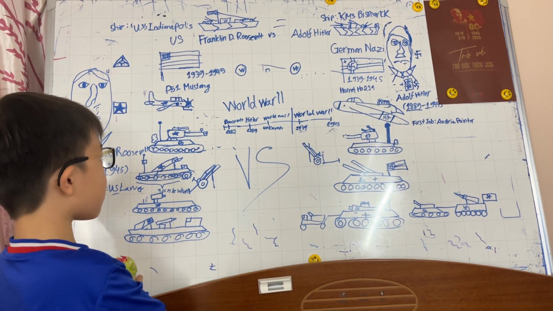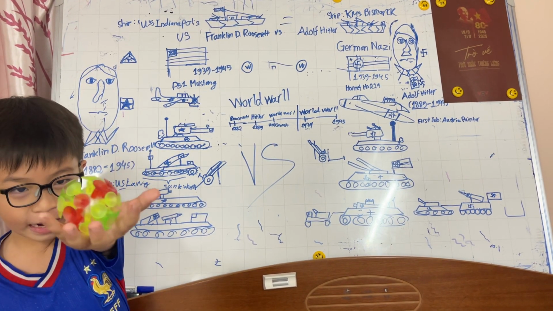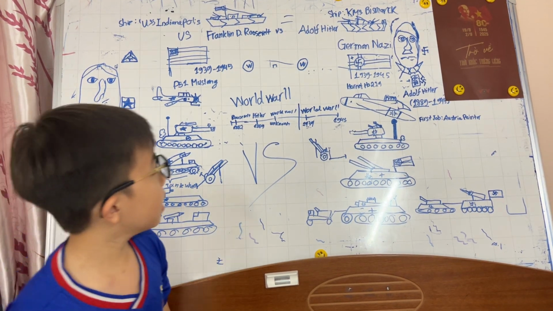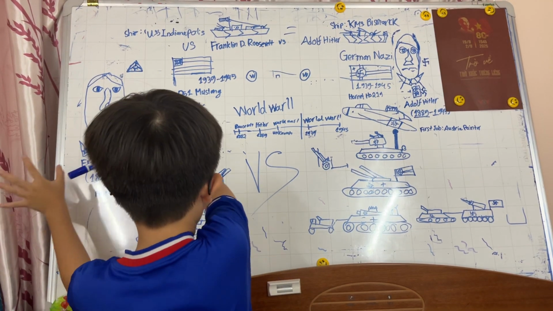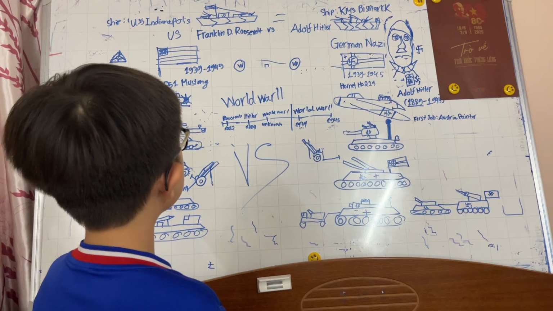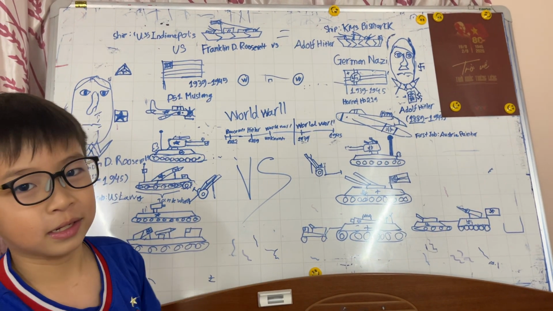So now we have a vote. We're going to use this round sphere to see who will win. If Adolf Hitler gets a W, he's going to get all of the weapons. But if Franklin D. Roosevelt gets a W, he'll get all of these weapons.